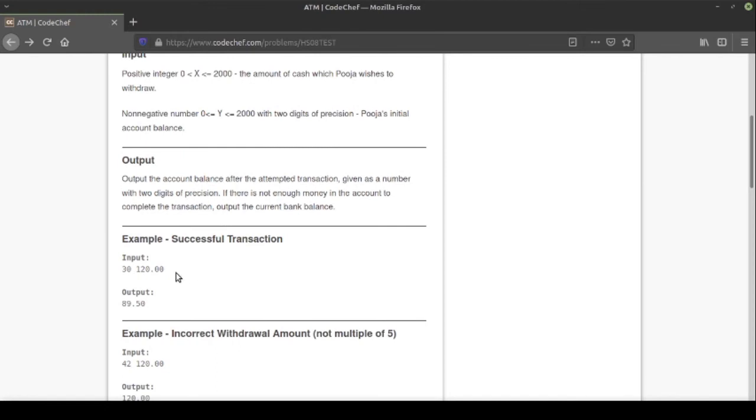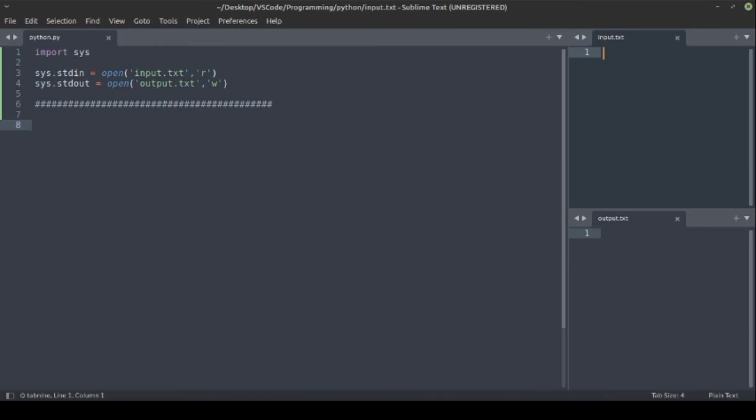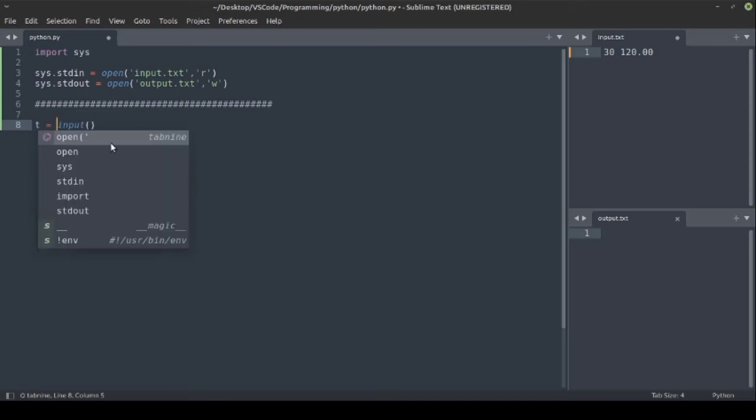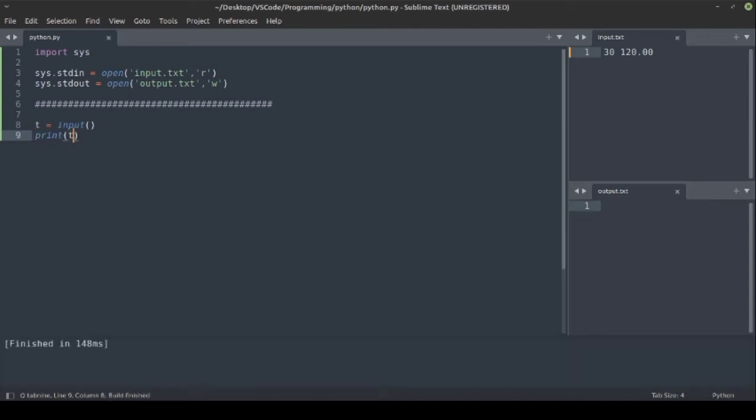We will take the first input and paste it in the input.txt. First of all we have to take this input. For taking an input we have a statement in Python called input, and we will store this value in a variable t. So t equal to input, and then let's print t and see what t consists of. Here you can see the same 3120 is printed.